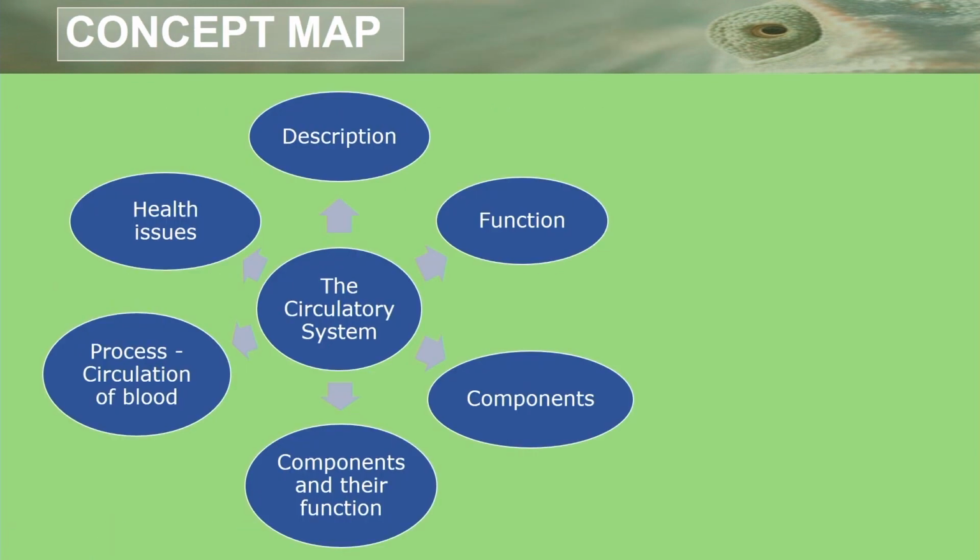In front of you, you have a concept map. The concept map shows the main ideas taken from the lesson objectives, as well as the concepts that we will cover during the lesson. And those concepts are description, function, components, the components and their function, process, which is the circulation of blood, and lastly, health issues.